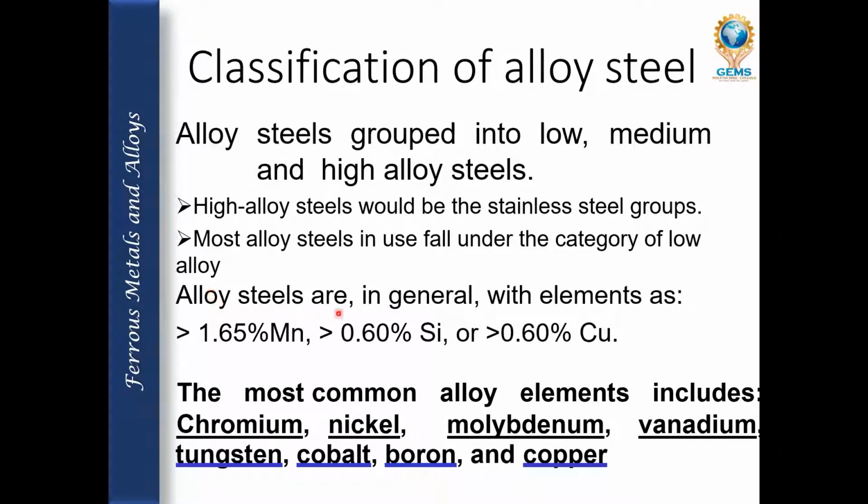Alloy steels in general contain elements such as 1.65% of manganese, greater than 0.6% of silicon, and greater than 0.60% of copper. The most common alloy elements include chromium, nickel, molybdenum, vanadium, tungsten, cobalt, boron, and copper.